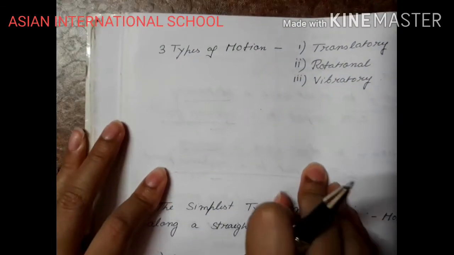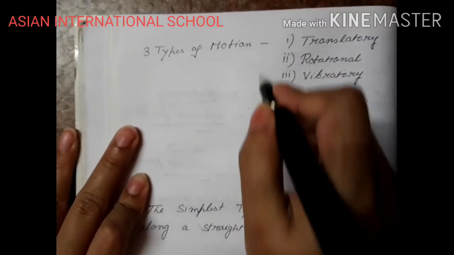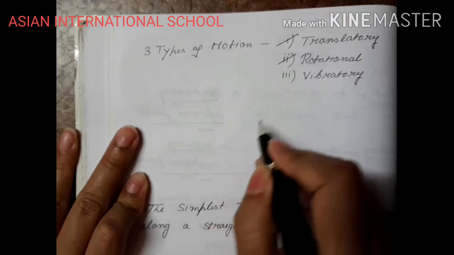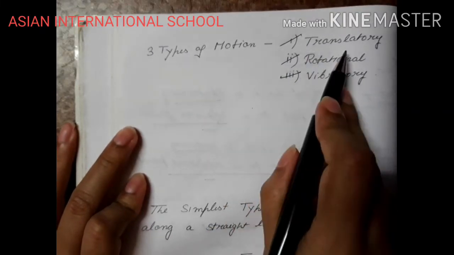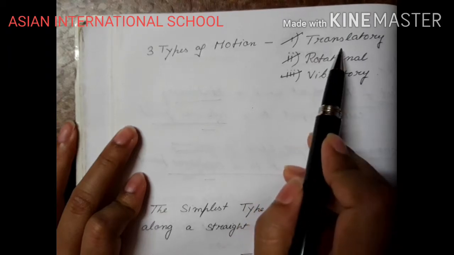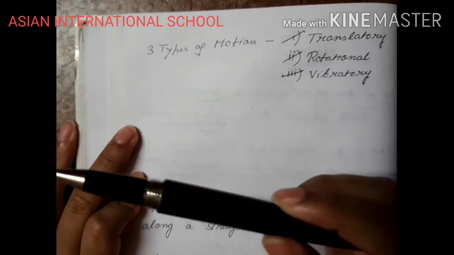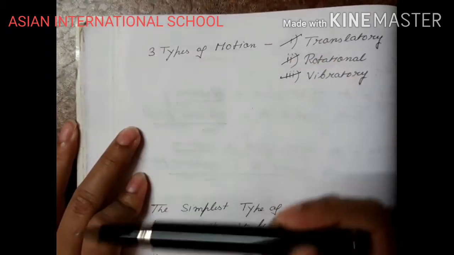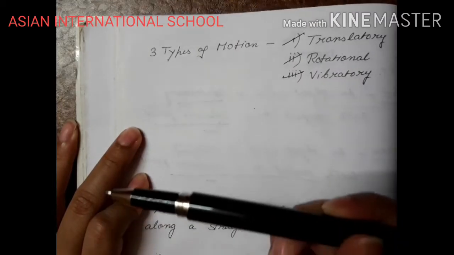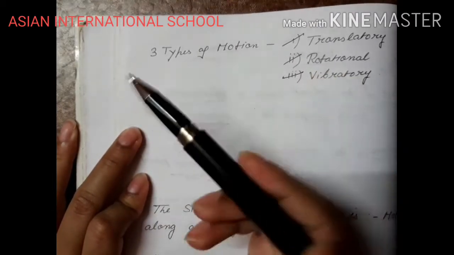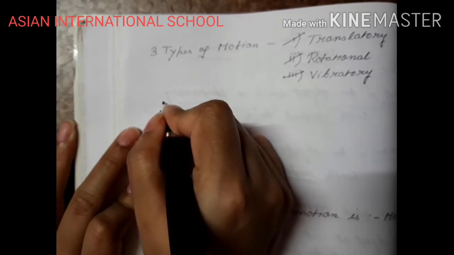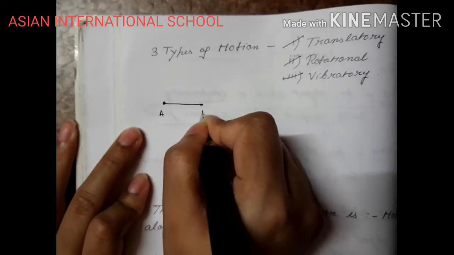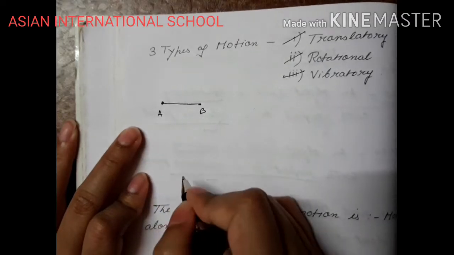Now there are three types of motions: translatory motion, rotational motion and vibratory motion. When I say translatory, the word translatory means translation. The body is moving forward. If the pen is the body, the pen will move forward. Suppose a body is here at A, and the body moves to B, it is a translatory motion.